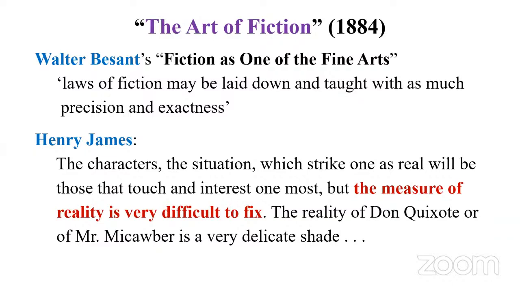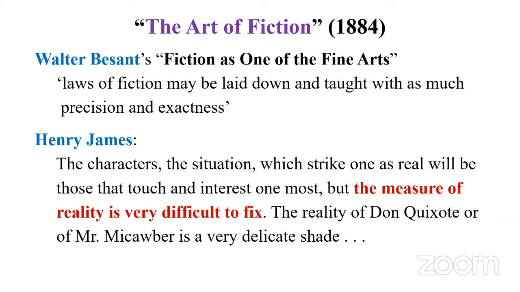For example, the Spanish novelist Cervantes and his famous character Don Quixote. This character might interest some readers. They might like Don Quixote and his companion Sancho Panza traveling around the world. But it may not interest others.